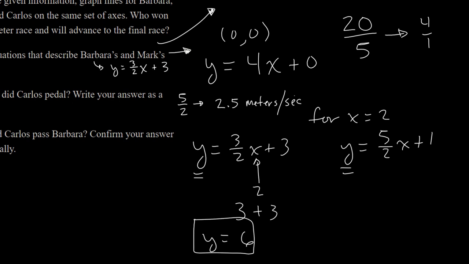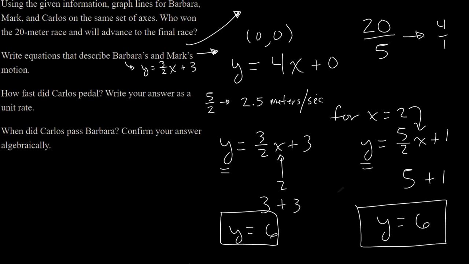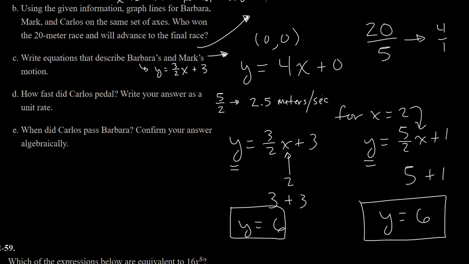And for Carlos, when I put 2 in for x, this becomes a 5, and 5 plus 1 is also 6. So his distance from the starting line is also 6 meters. So 2 seconds into the race, they are right side by side. It is Carlos that's passing, because Carlos was behind Barbra, but after 2 seconds, Carlos is in front of Barbra.